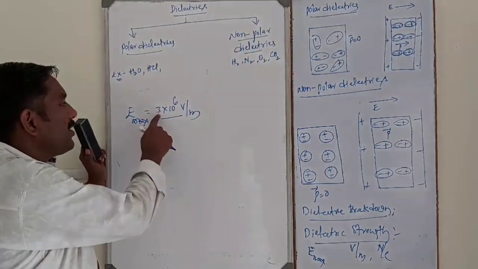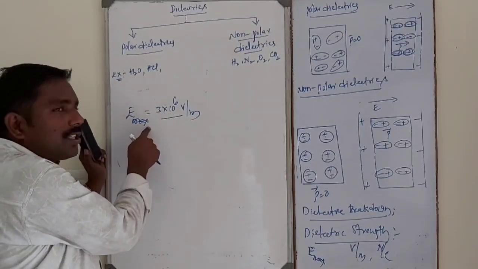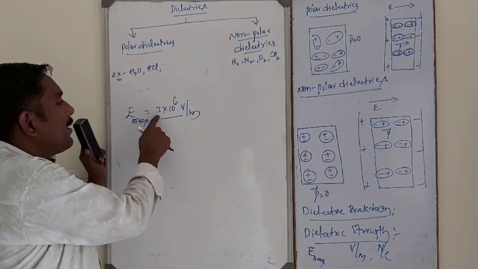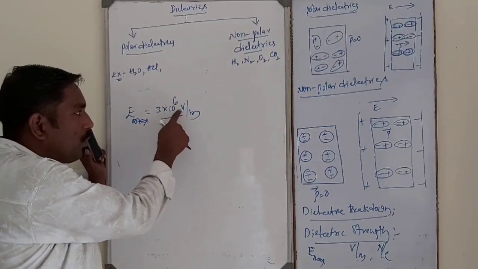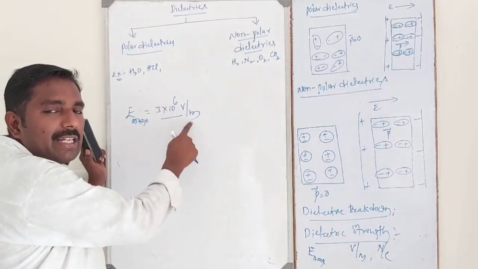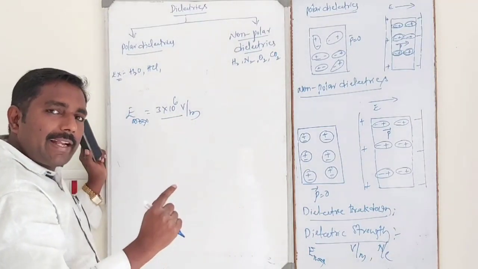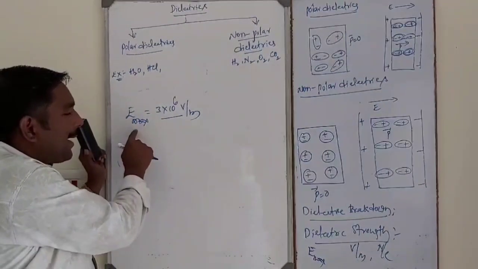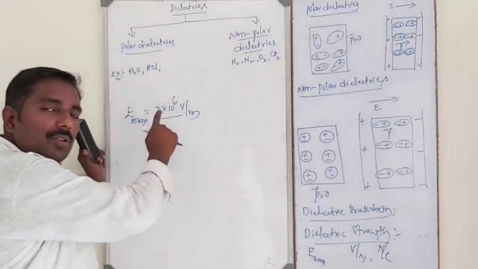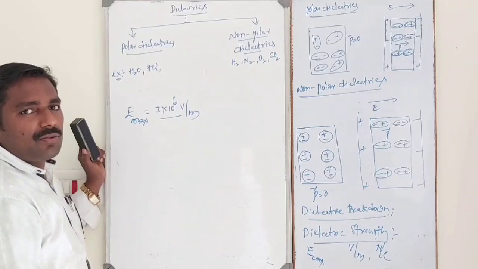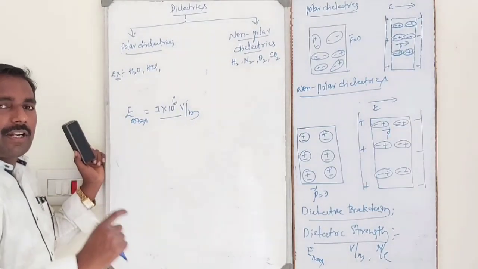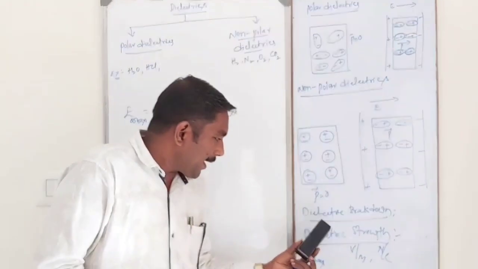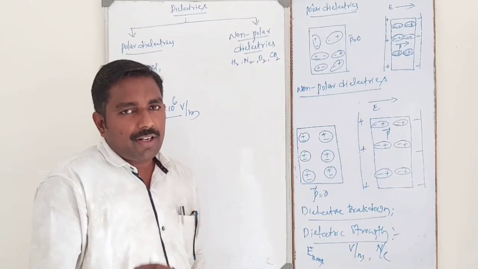What is the value of dielectric strength of air? 3 into 10 to the power 6 volt per meter. Before this value, electrons do not move. When the applied electric field exceeds this value, electrons move in air also and it conducts electricity. So dielectric breakdown and dielectric strength are very important definitions.